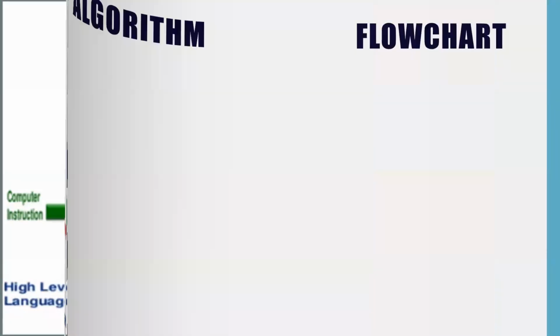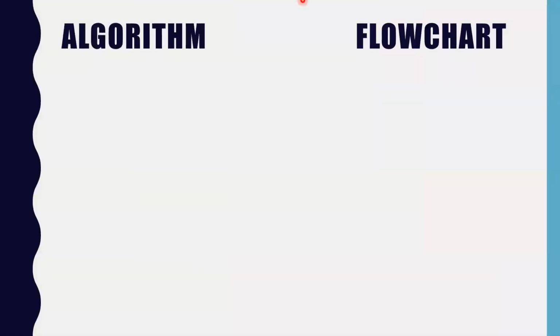Now moving ahead, when you are coding something, when you are making programs, there are some rules, some predefined criteria which you should follow. The first one is algorithm and the second one is flowchart.